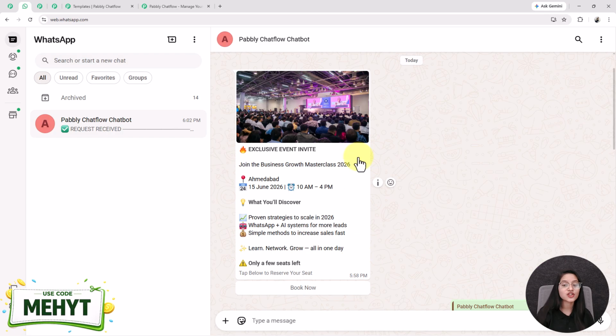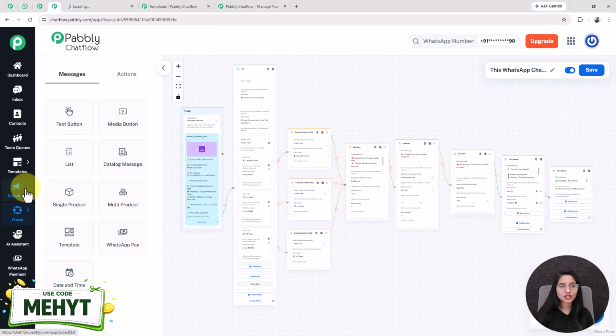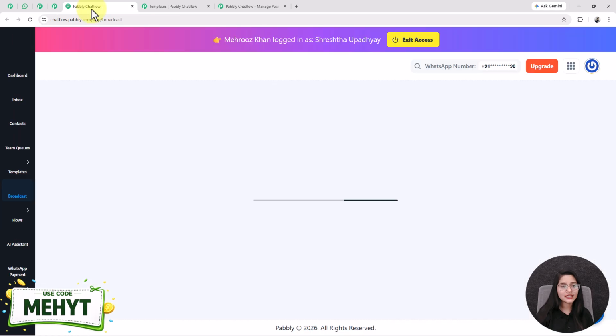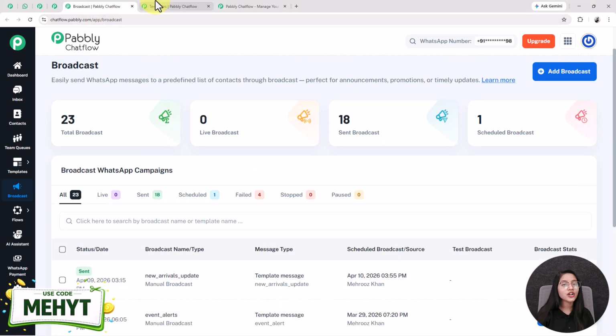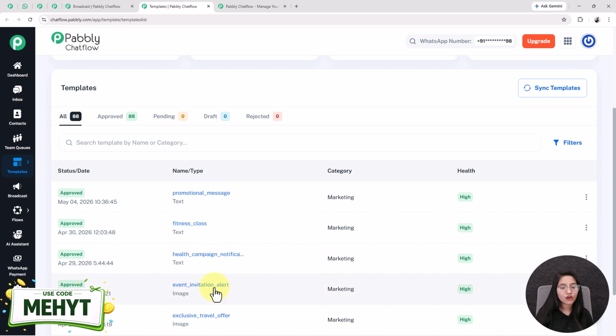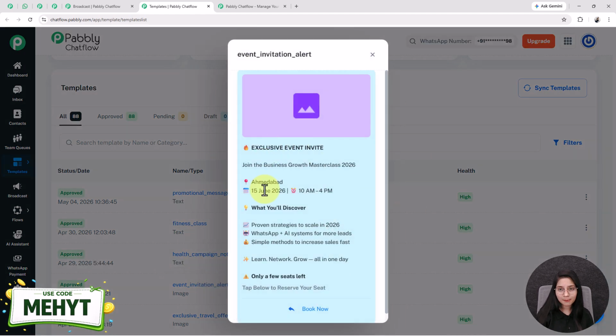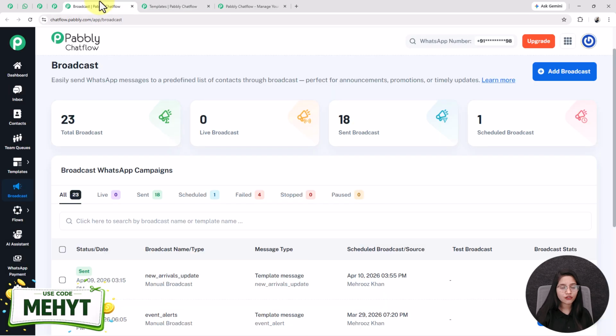And lastly, for sending these amazing templates to hundreds or even thousands of your users, you can go to this broadcast feature that is present on the left hand side. See, this is the broadcast feature of Pabbly Chatflow. Here you can easily send WhatsApp broadcast messages to your predefined list of contacts. I have already created a separate detailed video on how you can broadcast this template. If you want it, then comment. I will share the video link with all of you.